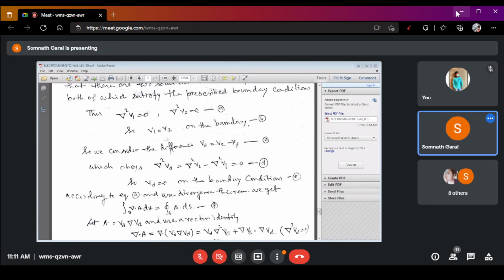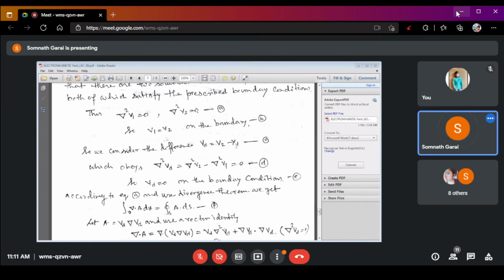Now, if Vd is equal to V2 minus V1, then we can write del square Vd is equal to del square V2 minus del square V1, right?